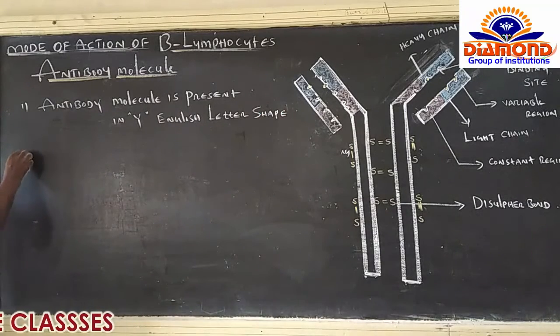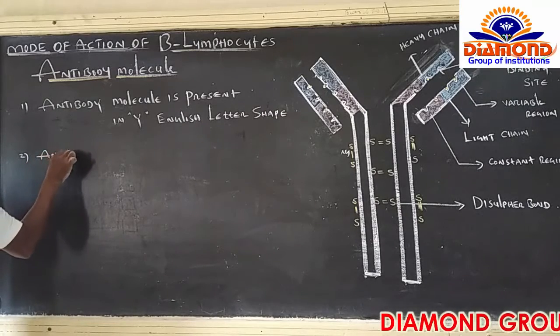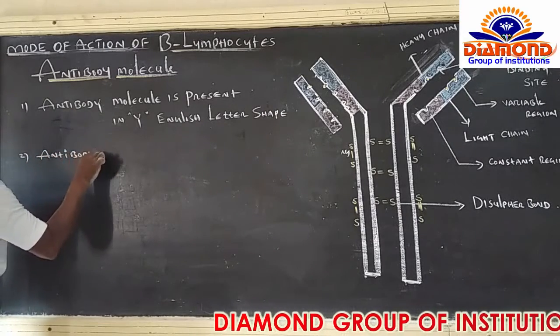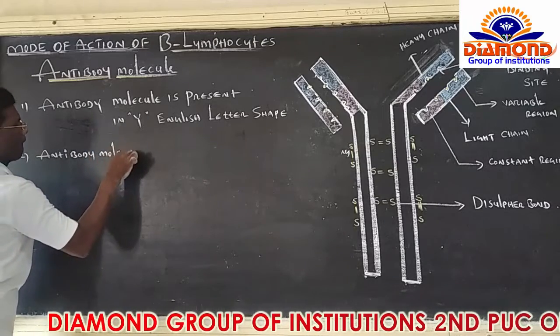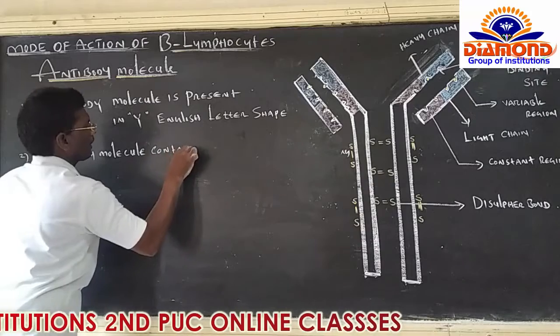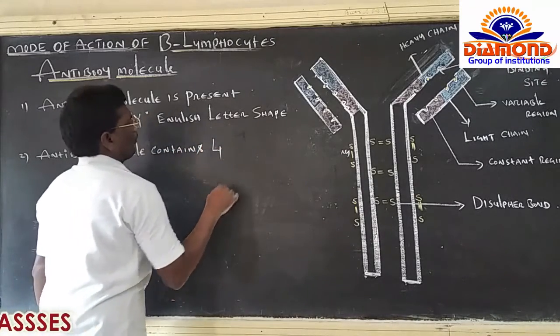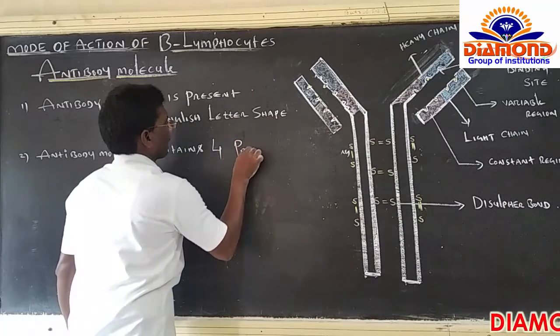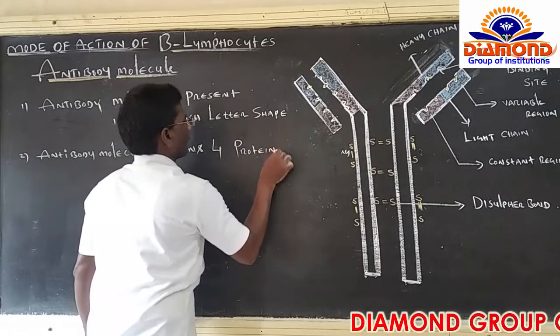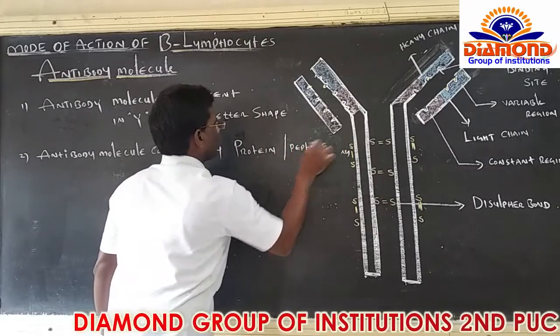Number 2, the antibody molecule contains 4 protein chains or peptide chains.